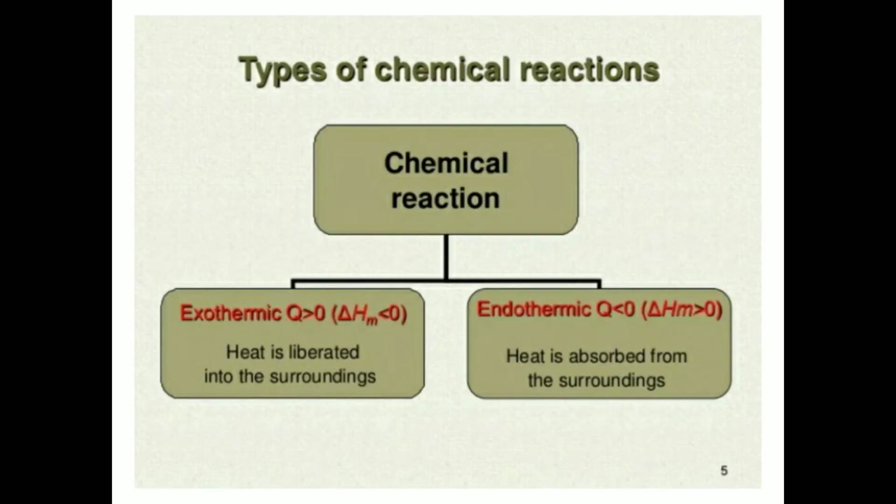Types of chemical reaction. Chemical reactions are of two types: exothermic and endothermic. In an exothermic reaction, heat is liberated into the surroundings, and in an endothermic reaction, heat is absorbed from the surroundings. That means heat is absorbed from the surroundings of the system.